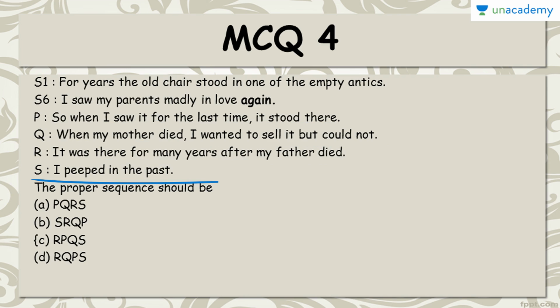I peeped in the past. I saw my parents madly in love again. Therefore, D is the correct sequence. He's gone. He's looking at a chair, thinking and trying to sell it after both his parents have died, and therefore he's peeping in the past, seeing them in love again. Therefore, this is the sequence of the story, and D is the correct answer.